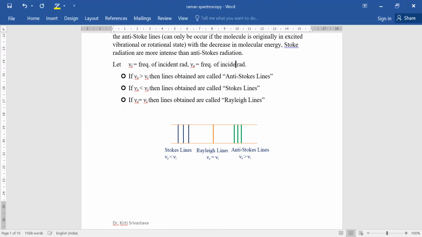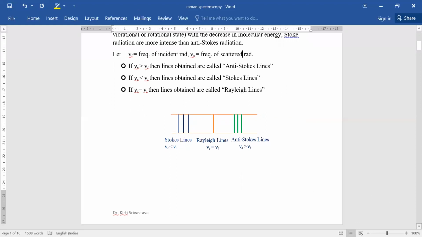If nu s is greater than nu I, then the lines obtained are called anti-Stokes lines. If nu s is less than nu I, then they are called Stokes lines. If they are equal, then the lines obtained are called Rayleigh lines. So these three lines are observed in Raman spectroscopy.